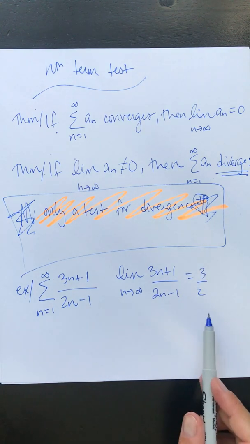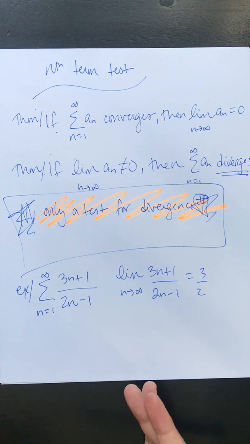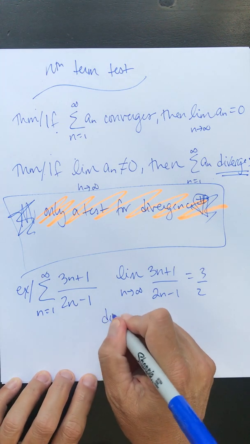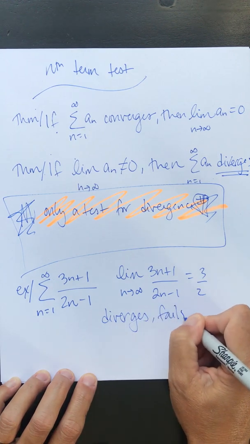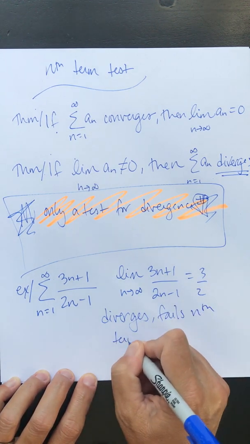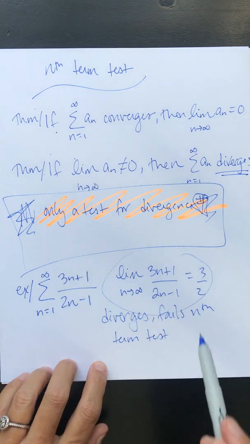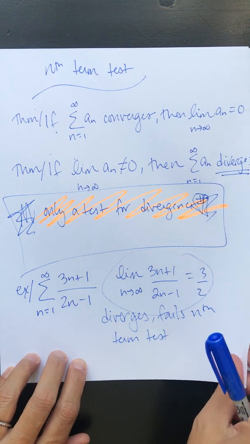So when n gets really, really big, we're essentially adding plus 3/2, plus 3/2, plus 3/2. And so this sum is going to diverge. It's going to diverge because it fails the nth term test. Right away we can see that because the limit of the terms is not 0, there is no chance that this series can possibly converge.